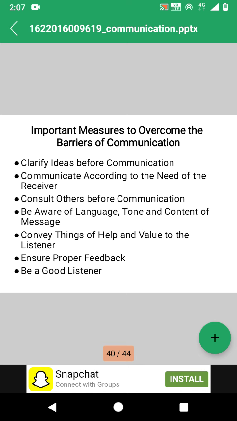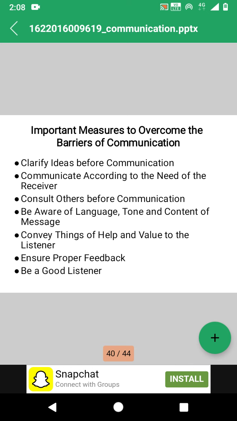Next is consult others before communication. It is very important. Ask for suggestions from peer groups or contributors to the message at the time of planning the communication. So suggestions should be invited from all the persons concerned. Then the message is going to be effective.